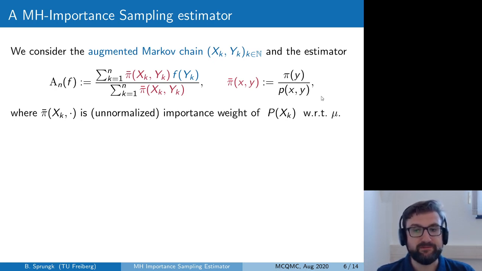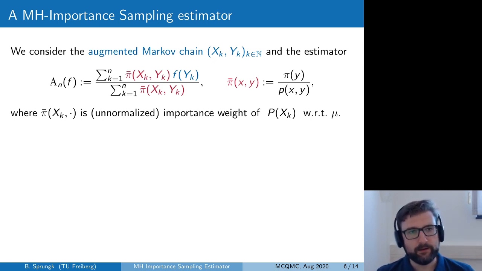This ratio is well defined due to our basic assumption on the proposal kernel, and this pi bar also plays the role of the unnormalized importance weight of this importance distribution, which is now given by the proposal kernel evaluated at the current state xk with respect to the target distribution.